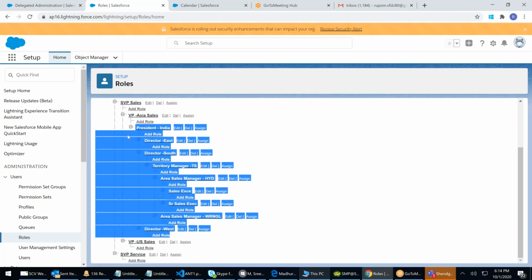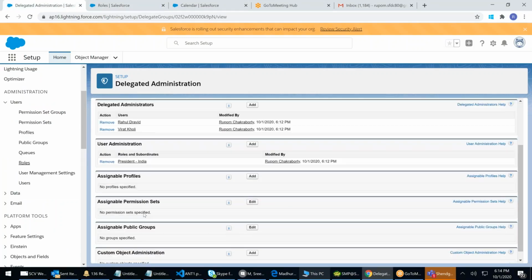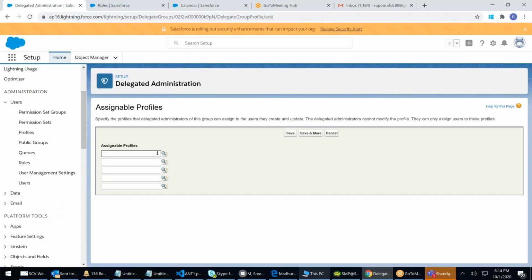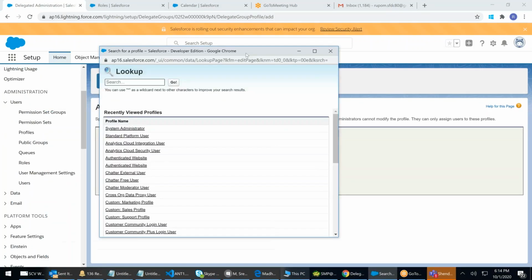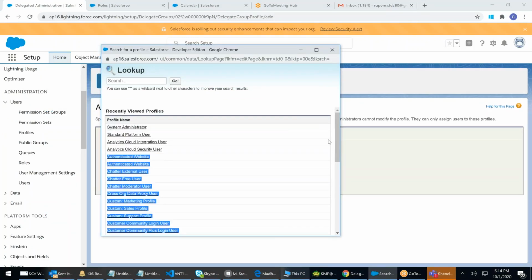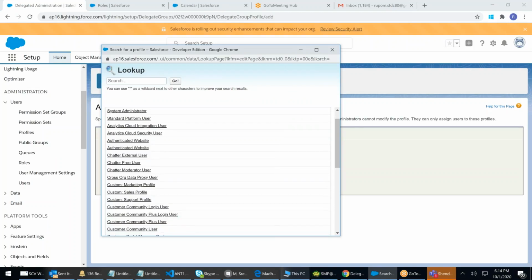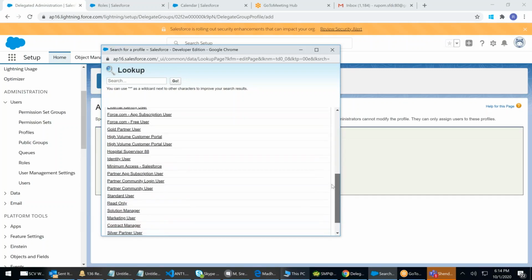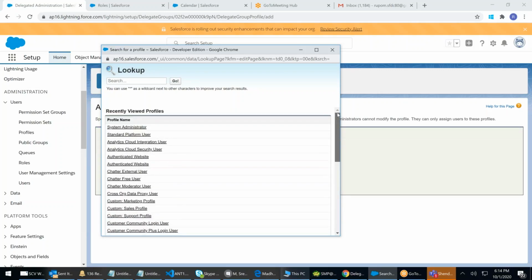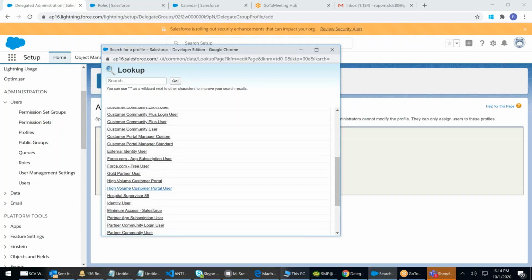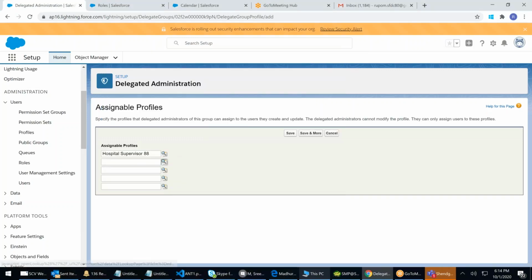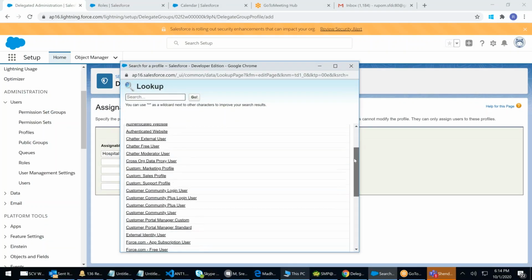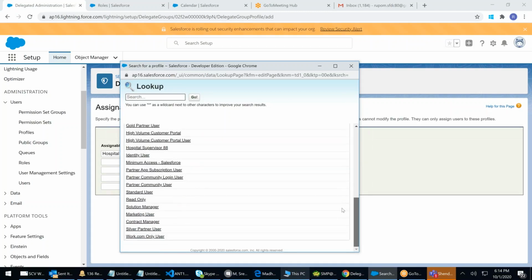So that's what we are deciding here. Same way profiles. Which are the profiles he can give? Don't give him system admin. Otherwise, the first thing that he will do is that he himself will assign that profile to him. We created a lot of profiles. What we created? We created supervisor, hospital supervisor, right? If somebody wants a hospital supervisor profile, they need not come to me. They can go to Rahul, right?